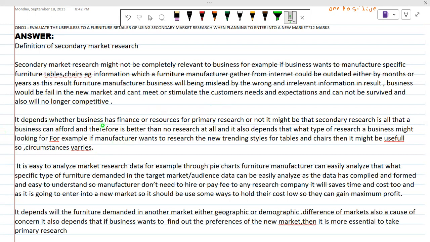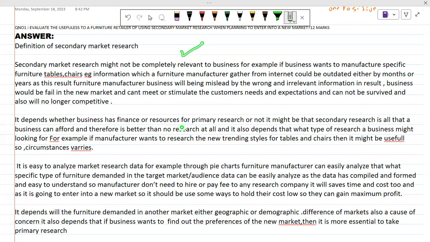So it depends whether the business has finance or resources for primary research or not. It might be that secondary research is all that a business can afford and therefore is better than no research at all. So I am just pointing out the factors, or you can say the significance, which will influence this point.